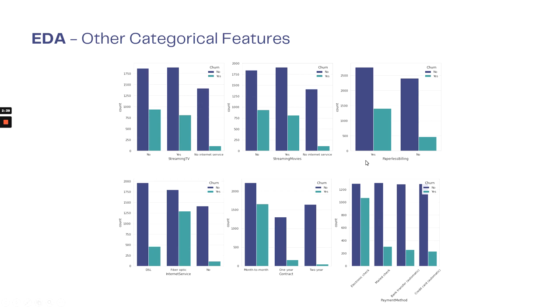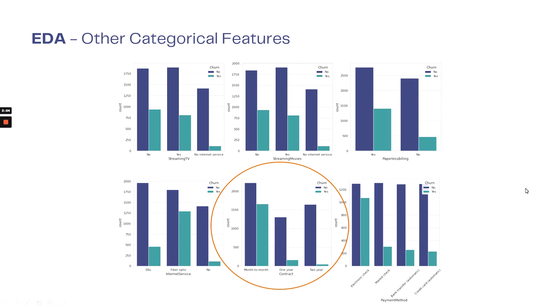And then customers who opt for paperless billing, and those who have fiber optic internet service, are more likely to churn as well. And for contract, this is a rather interesting feature. Those who have a shorter contract or month-to-month contract, compared to longer contracts such as 1 year or 2 year, are way more likely to churn.